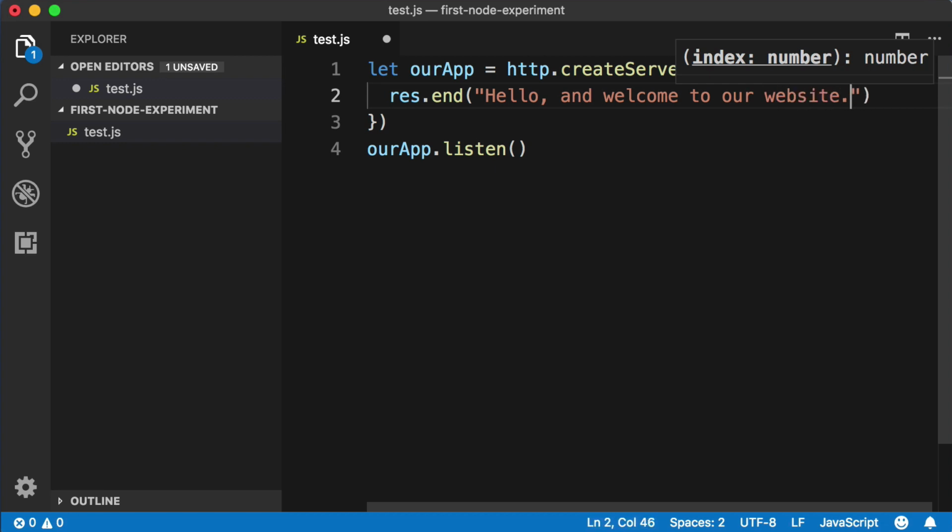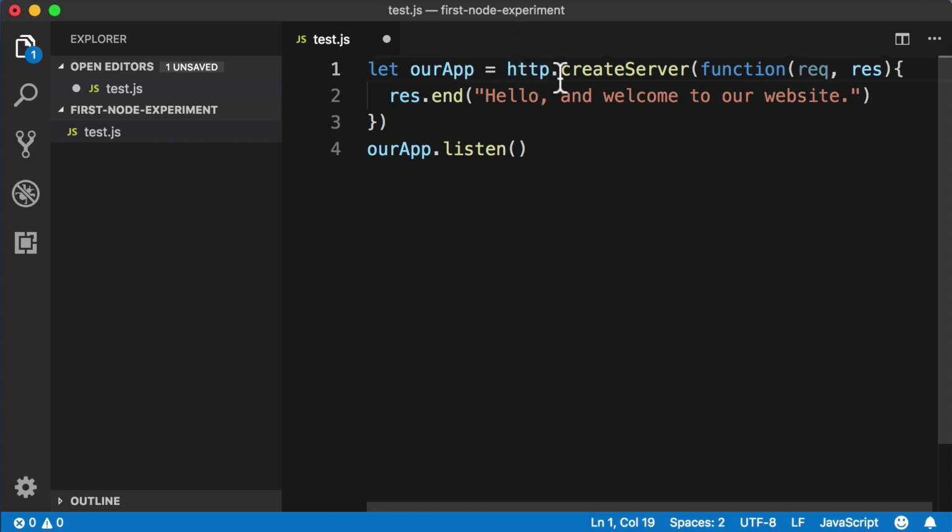Okay, now before we save this file and tell Node to actually run it, there are 2 tiny details that we need to address. So first, in the Node environment, whenever we use a special Node word or ability, in this case HTTP, we need to explicitly tell Node to load or import or require in that functionality or that ability.